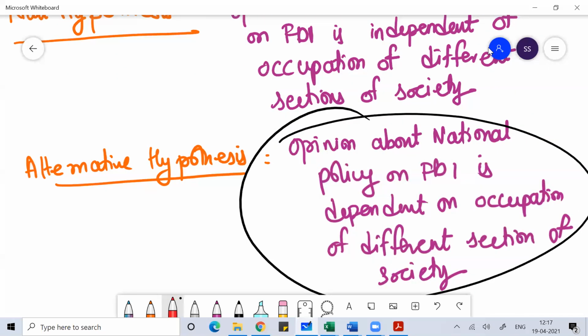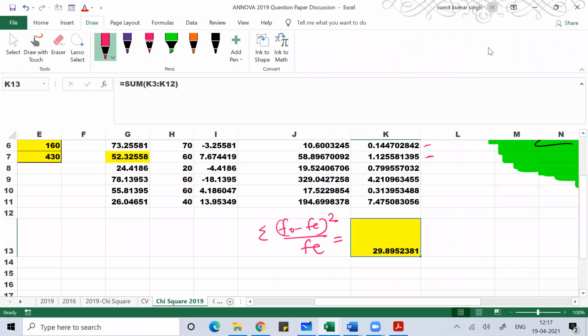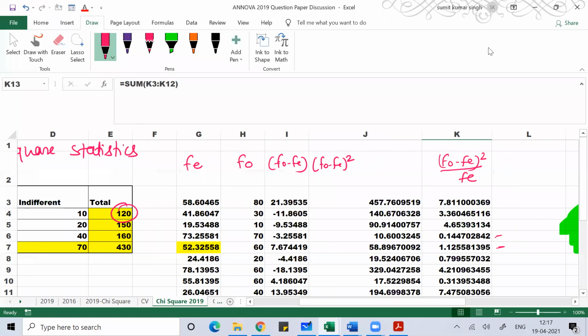Chi-square topic, only a 6 marks question comes from this topic. It's not at all a difficult topic, a very general topic, and the calculation is also not very difficult. You can do it very easily. A little bit of calculation is involved, and it's very easy and very scoring. So statistics altogether is a very easy subject where you can score very good marks.